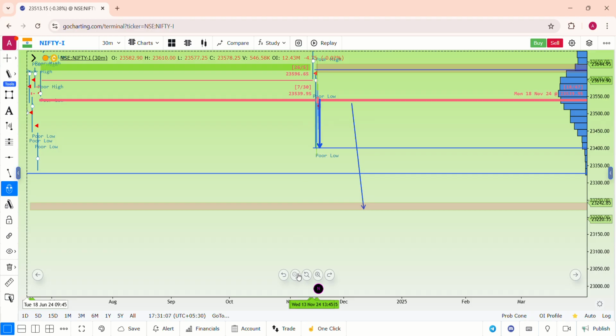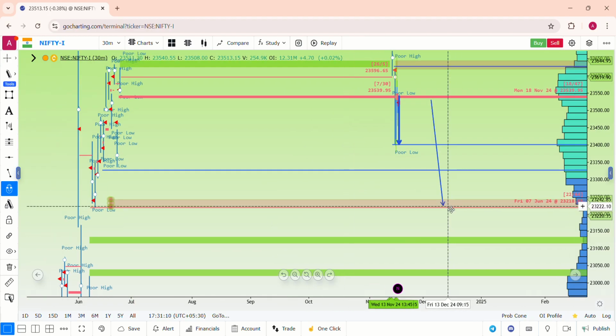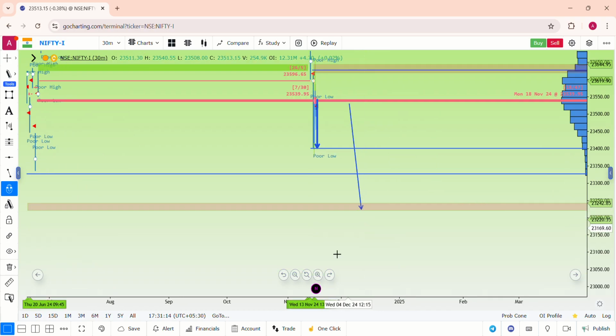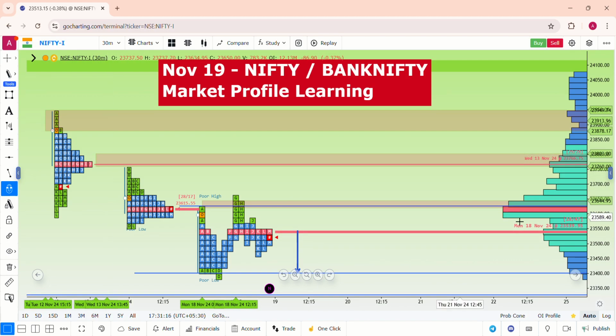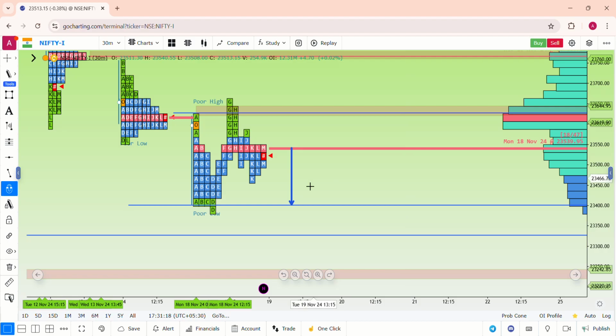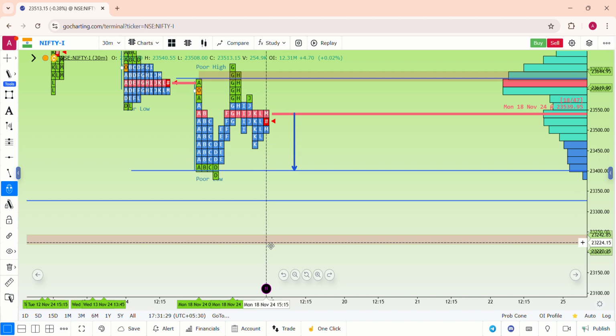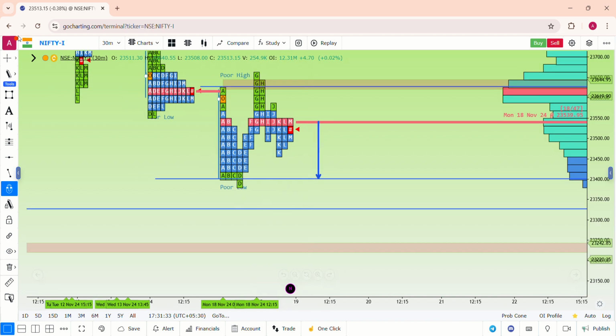23,200 could be a stop, or it can provide any kind of buying support. Below this level also we do have single prints, but as of now 23,200 is the most important level. If at all Nifty comes down, the first support is the intraday support, which we saw at 23,400, and the next one is the 23,300 zone, and definitely 23,200 is the most important support, which we have seen, it's a POC formed in June.